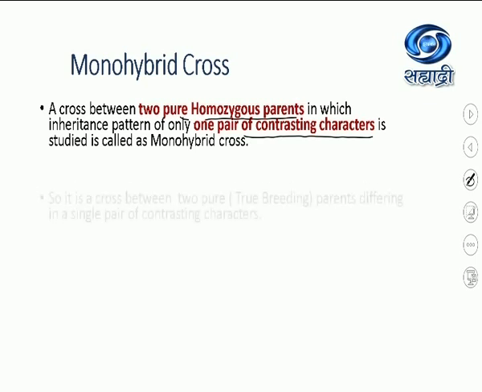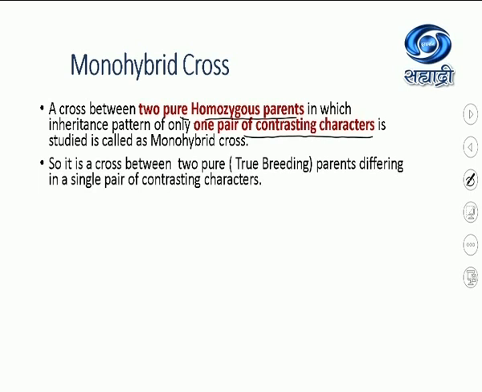So it is a cross between two pure true breeding parents which differ in a single pair of contrasting characters. You will understand this when I draw the chart. Step 1. What did Mendel do? Mendel selected pure line breeds. I told you, in his monastery he had a small garden in his church, and he planted all of them. Suppose on one side of the garden he planted all tall plants.